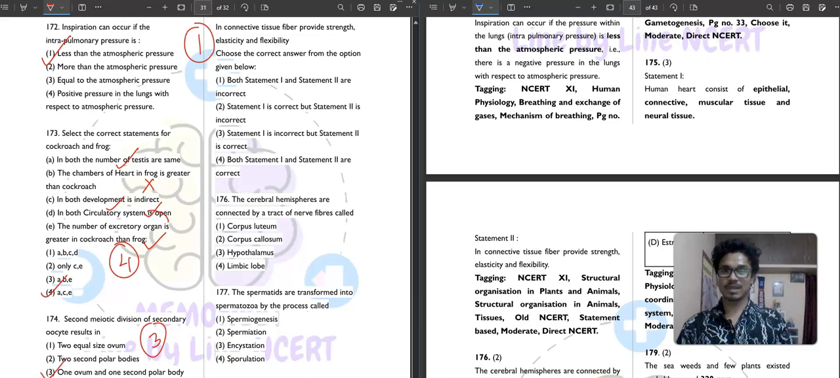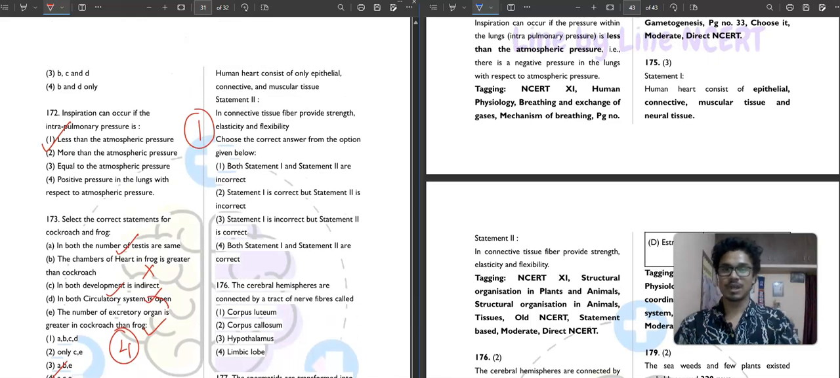So first statement is saying that, statement based question, human heart consists of only epithelial, connective and muscular tissues. Human heart consists of epithelial, connective, muscular along with neural tissue as well. So not correct. Then in connective tissue, fiber provide strength, elasticity and flexibility. So it is a correct statement. So statement first is incorrect, but statement second is correct. Third option is your correct answer. Then question number